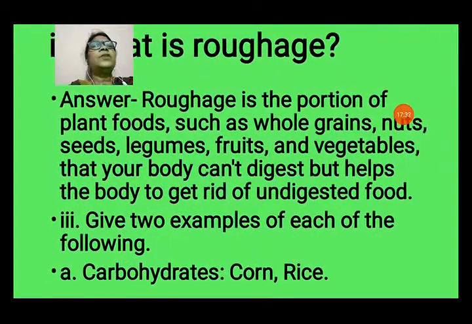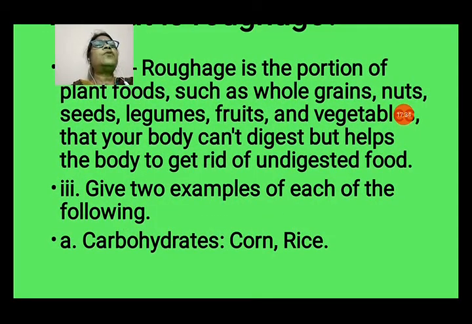Now, what is roughage? Roughage is the portion of plant food such as whole grains, nuts, seeds, legumes, fruits and vegetables that your body can't digest but which helps the body get rid of undigested food. It is not digested and doesn't give you any nutrient, but it helps you to digest the food.